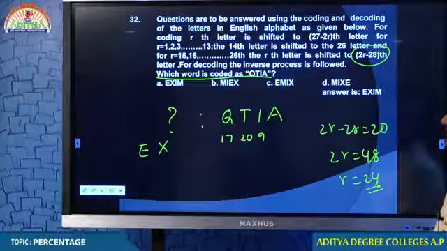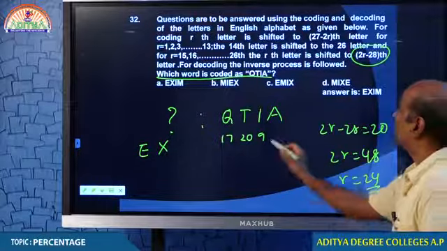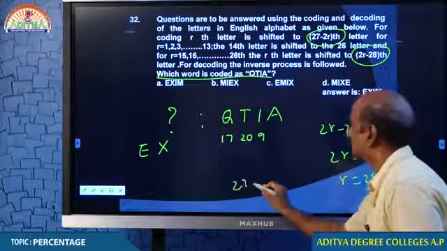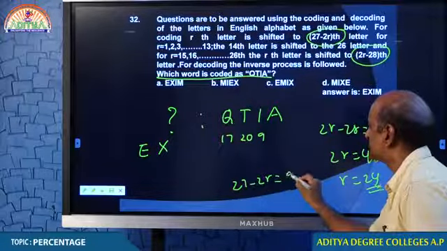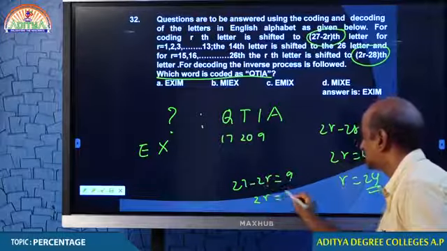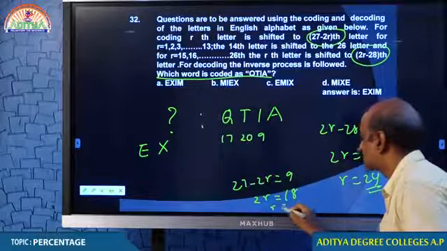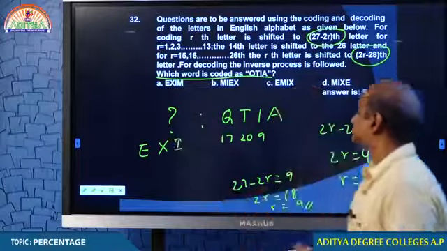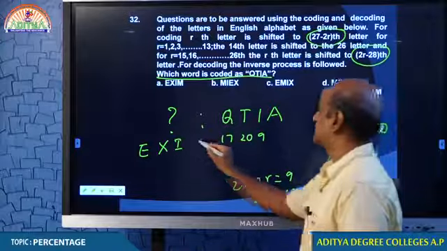No students, come again. So, for I, we have to use this rule. 27 minus 2r is equal to 9. 2r is equal to 27 minus 9, 18. R is equal to 9. Therefore, I only. And this is M.